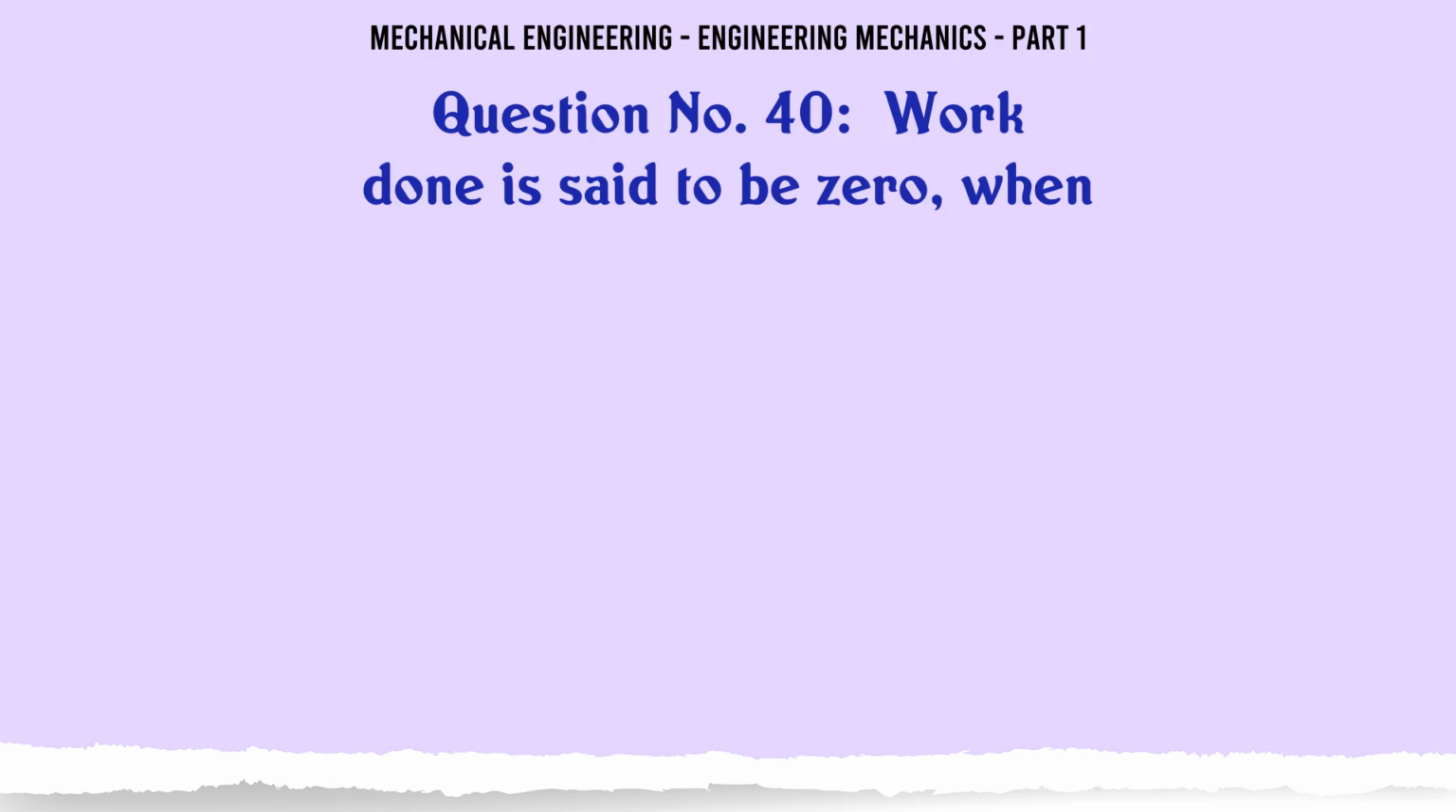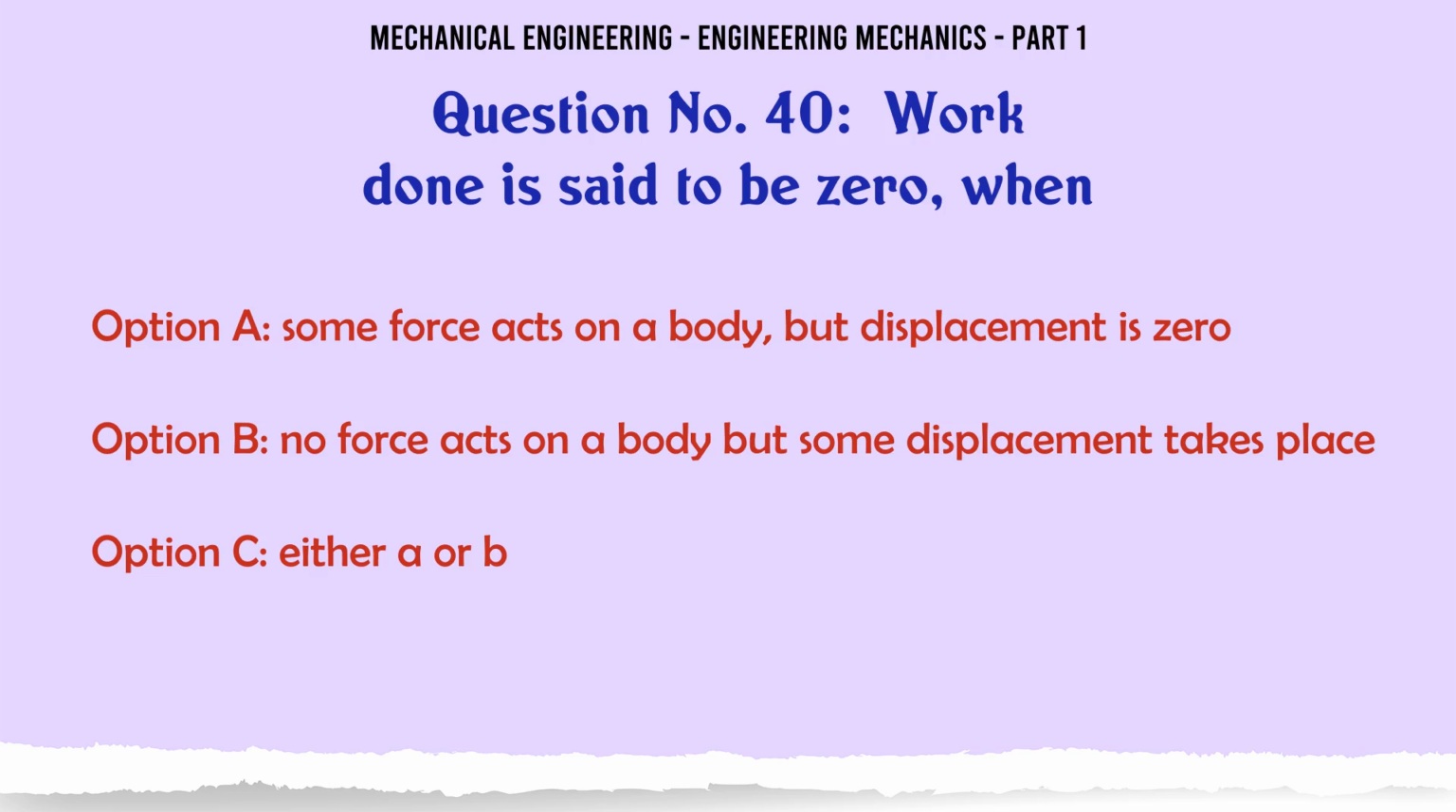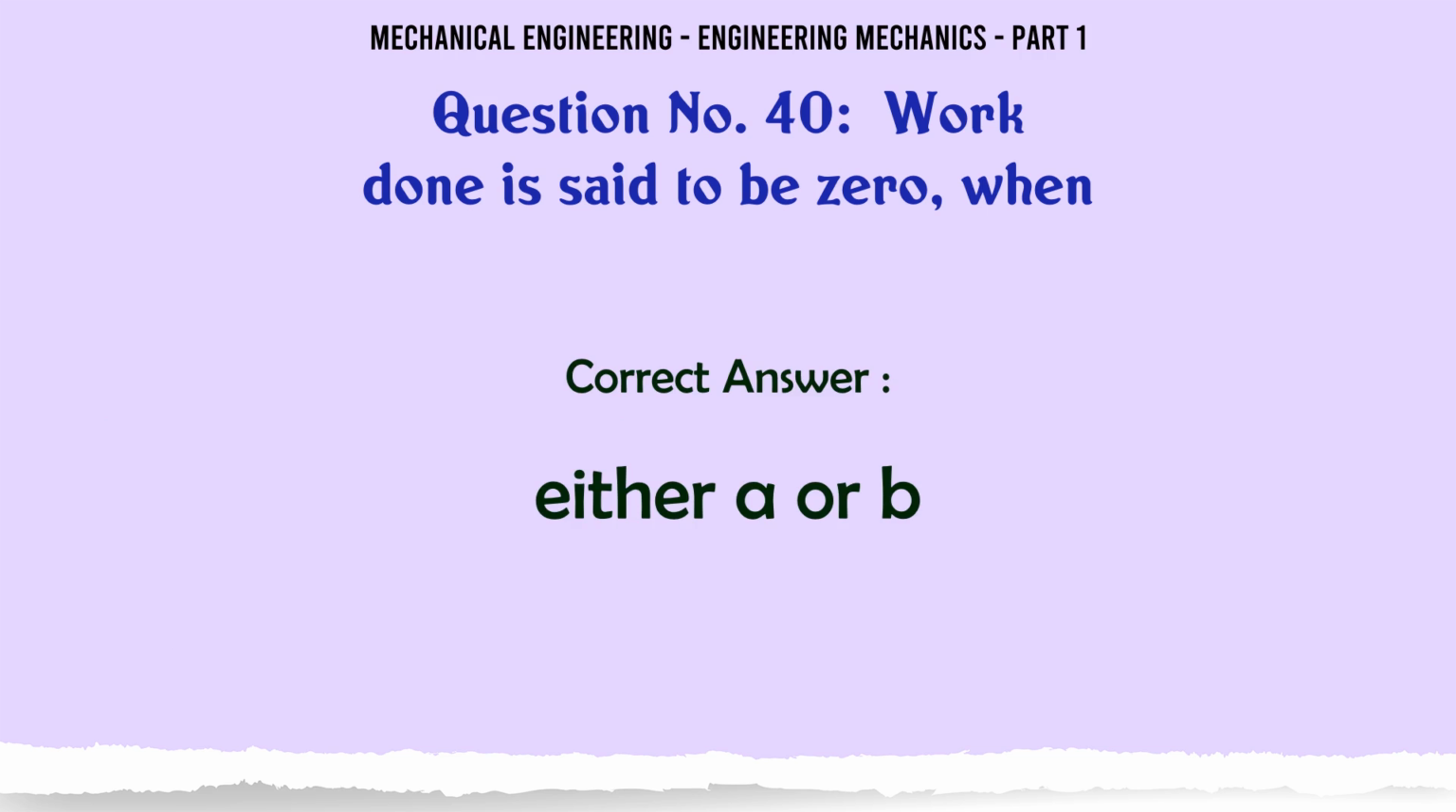Work done is said to be zero when A some force acts on a body but displacement is zero, B no force acts on a body but some displacement takes place, C either A or B, D none of the above. The correct answer is either A or B.